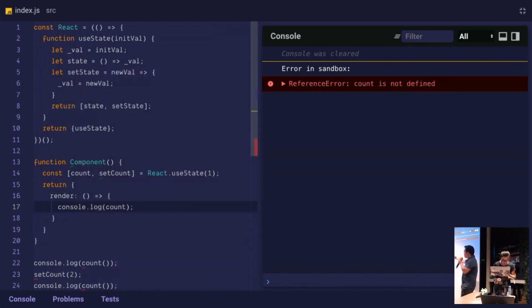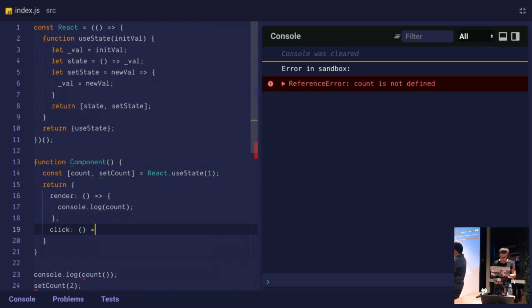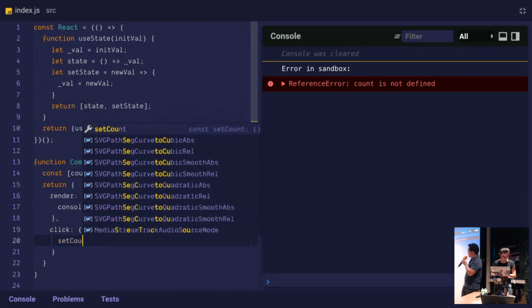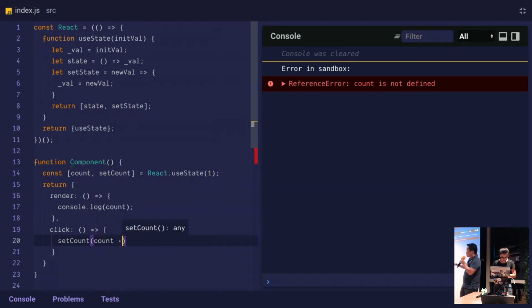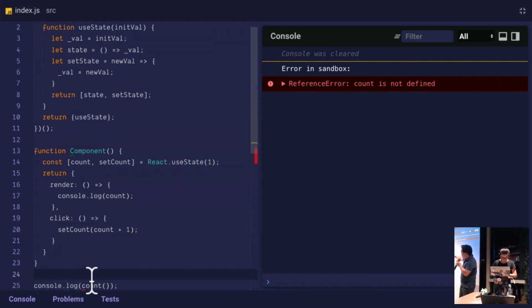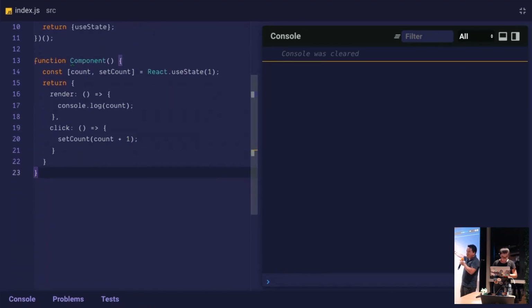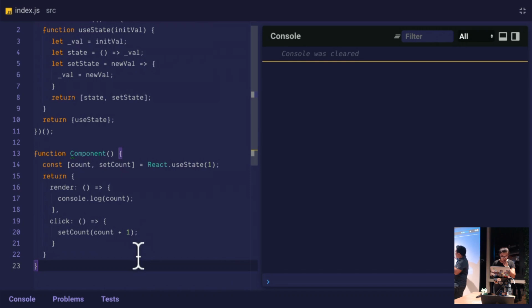Okay. We're also going to expose another method, a click method. It's another function as well, and then it's just going to set count to count plus 1. So that's simulating a button, right? All right. So that's all fine. So we have something like a component down in here. The last thing that we need to do is we need to teach our clone of React how to render this function, this component function. So we need to write a render function inside of React.